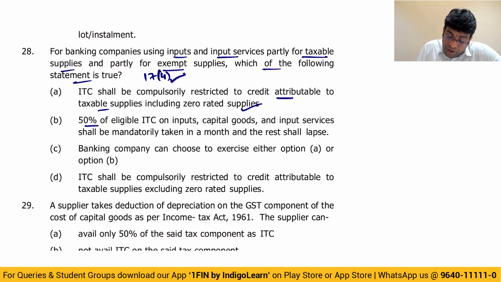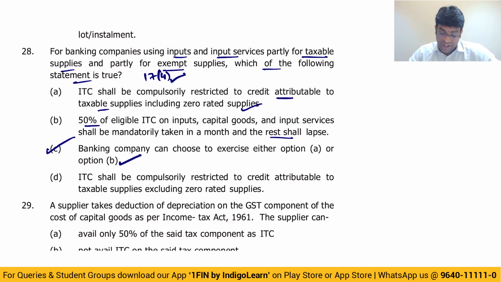Correct. 50% you claim and the rest should be forgone. That is also correct. So they have got option of A or B. They can either go for proportionate credit logic or they can follow the concept of 50% credit. That is optional. But once they choose that option, they can't change the option in the middle of the financial year. It is important that they continue with that particular option for the whole financial year, my dear friends.